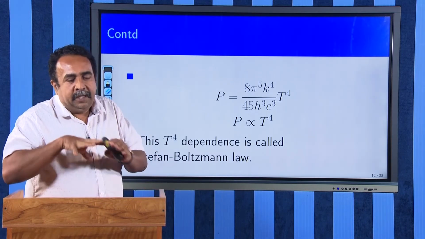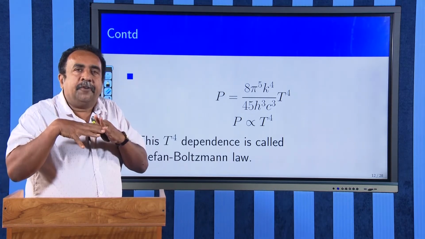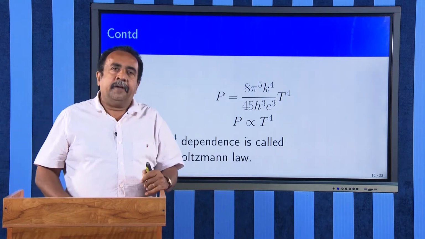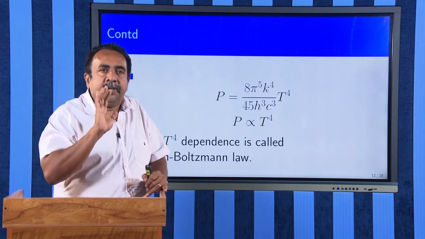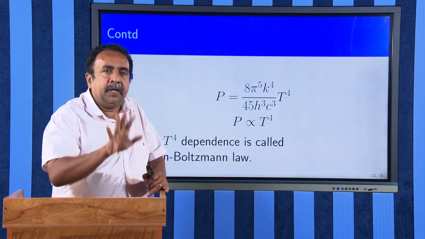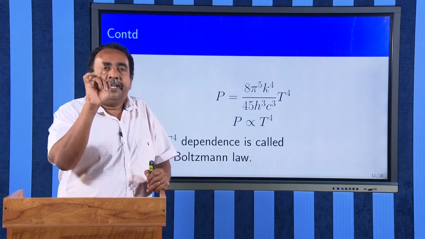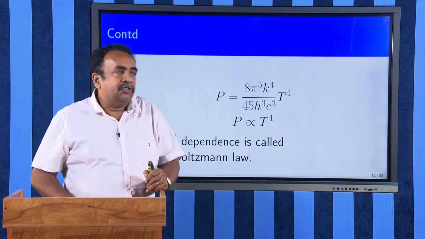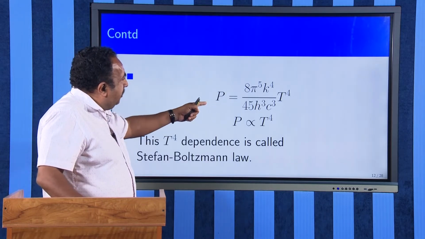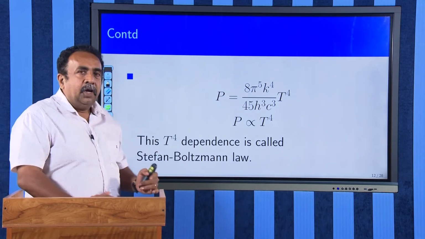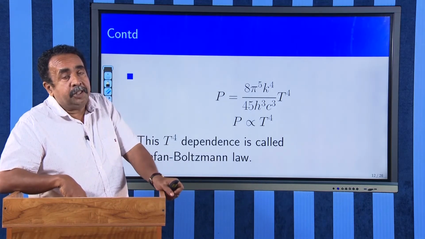Or the radiative pressure, the photons that are coming out of the sun or the photons that are coming out of any hot body, they will be showing a pressure which we can call the radiation pressure. The pressure will be given by 8 by 45 pi raised to 5 k raised to 4 T raised to 4 divided by h cube c cube. All the parameters except temperature are constants, so the pressure is proportional to the 4th power of absolute temperature.